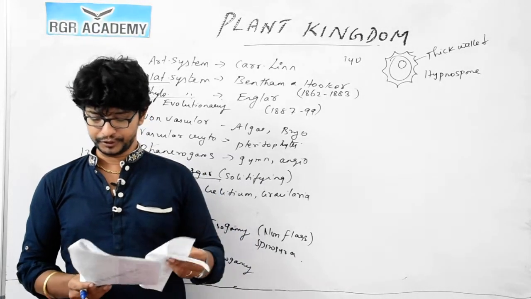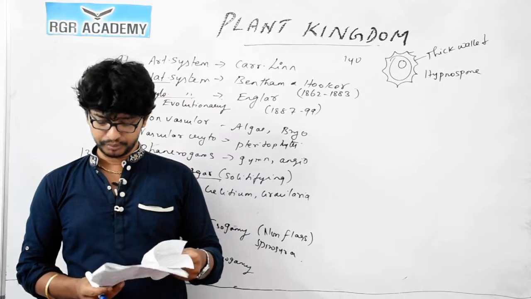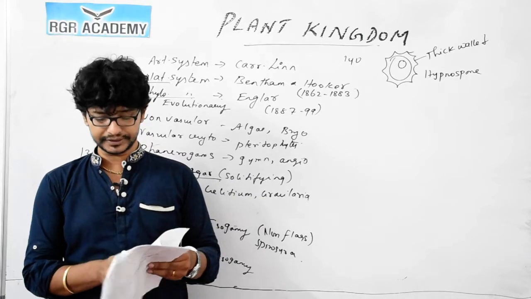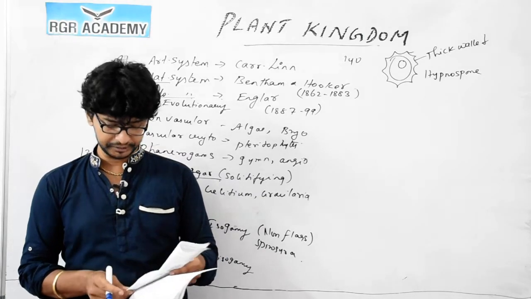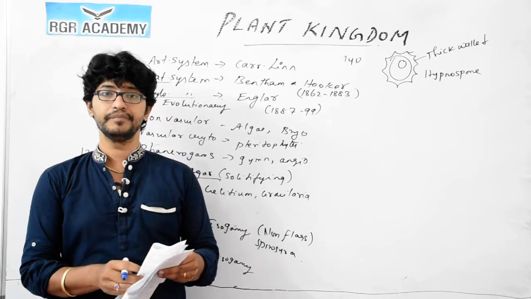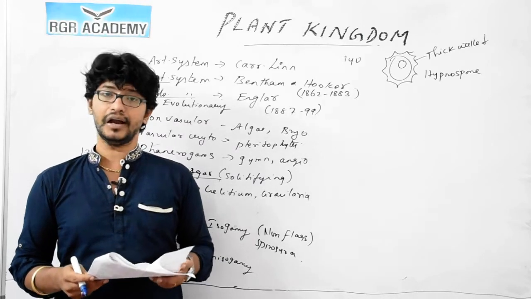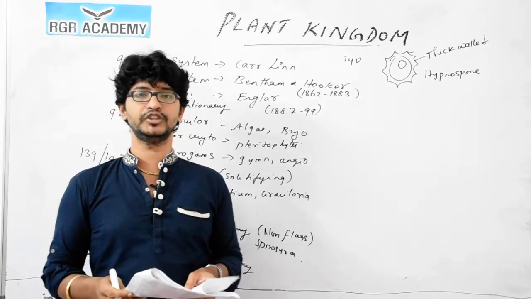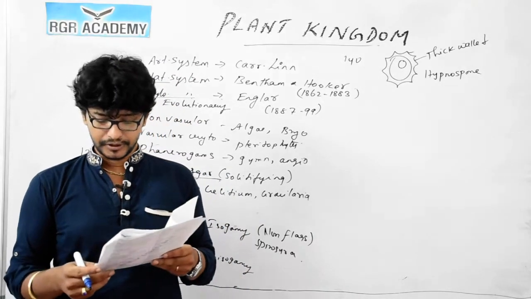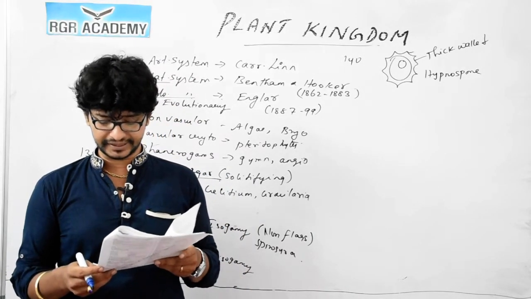Question number 142. In algae, which is rich in protein? There are 4 algal species given here, and the one rich in protein is Chlorella. It's the same Chlorella that is used by astronauts in the spacecraft, so it has dual functions. So, 4 is the correct answer.